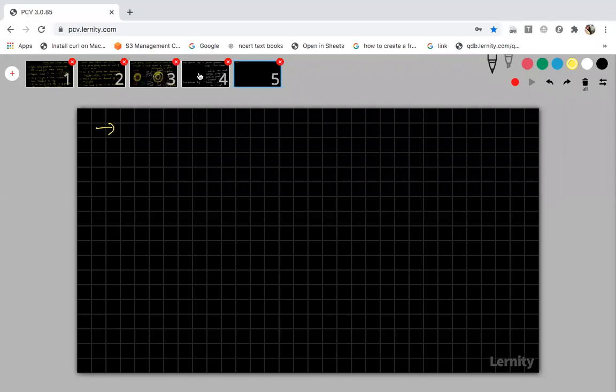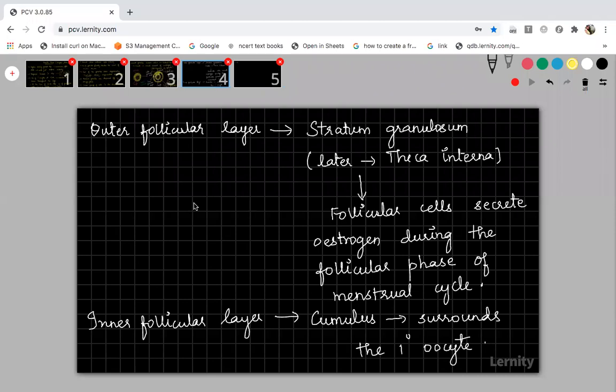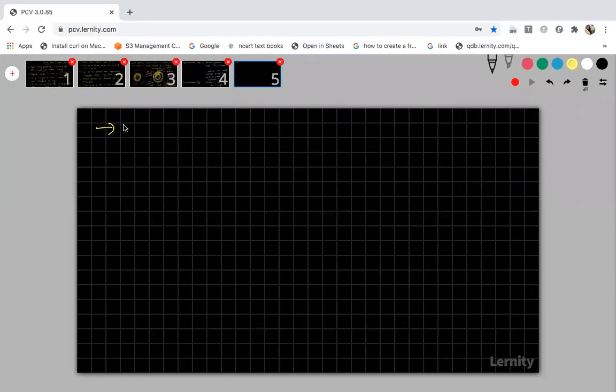Have you all copied the fourth slide? You just copy the fourth slide, then I will tell you about that membrane. Yes. So now the new membrane that will form is called the vitelline membrane. This vitelline membrane surrounds the plasma membrane of the primary oocyte.